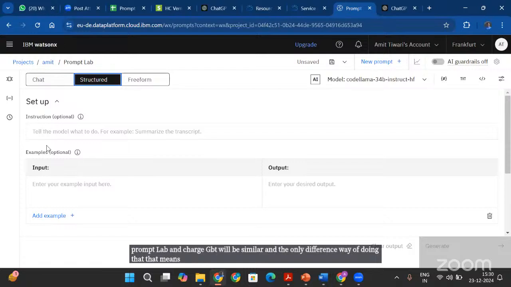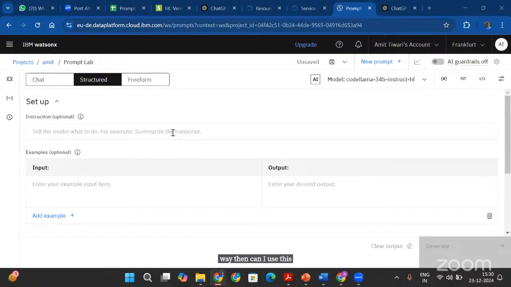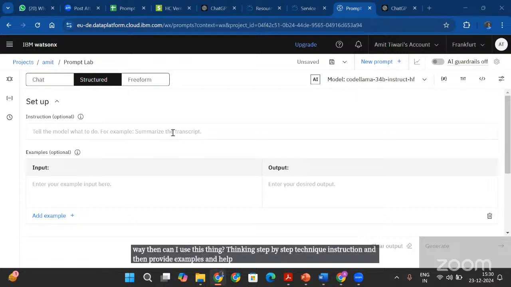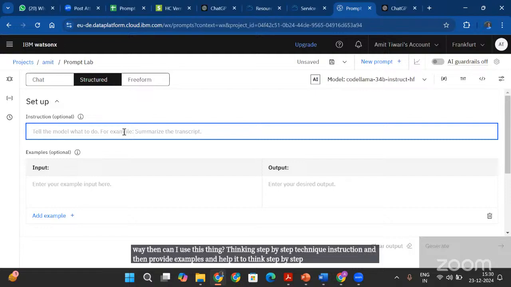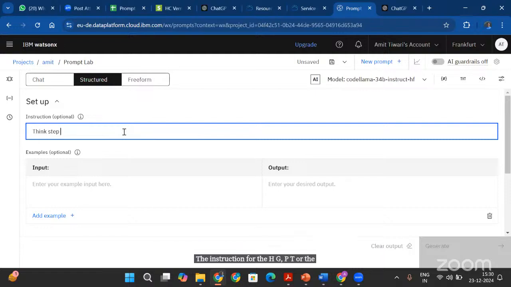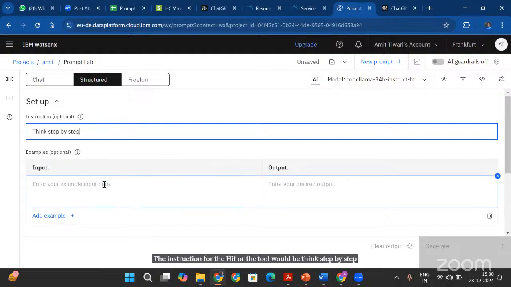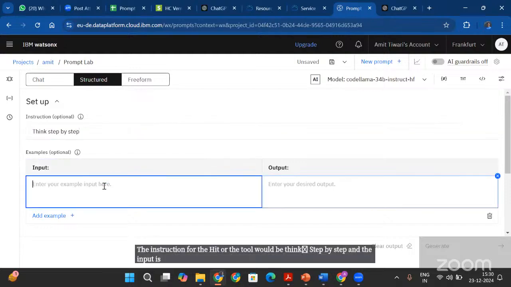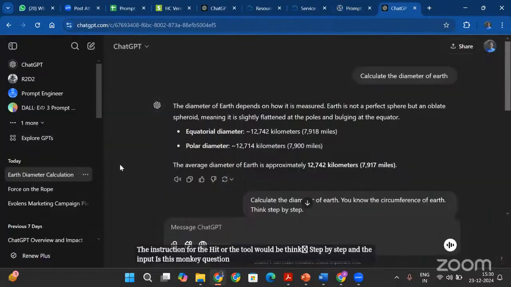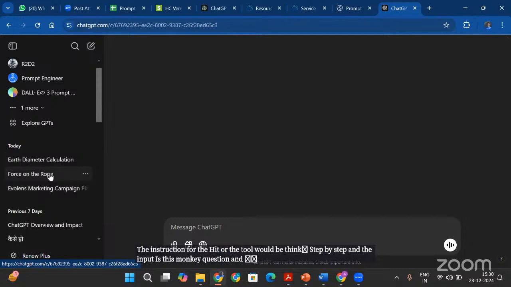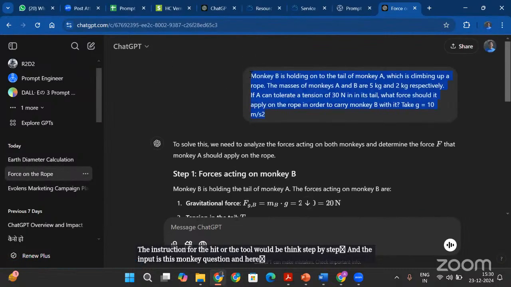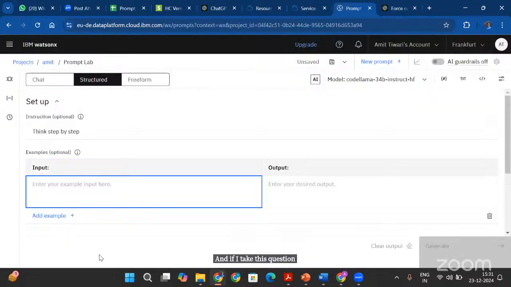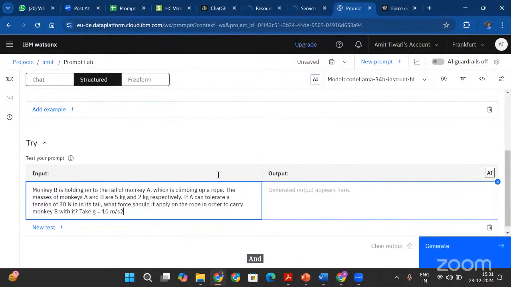That means that if I do it in a structured way, then can I use this think step by step technique in the instruction, and then provide examples and help it to think step by step. So the instruction for ChatGPT or the AI tool would be "think step by step," and the input is this monkey question. If I take this question and put it in the input, let's see if it can generate the output.